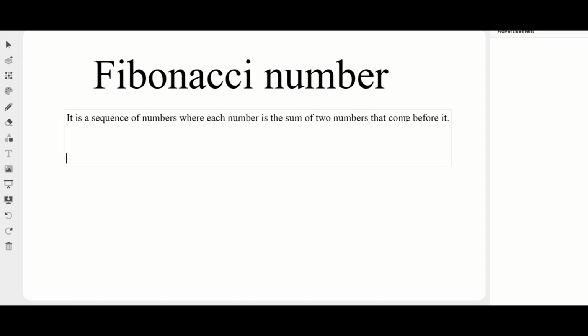The numbers start with 0, then 1. Then the third number is 1 plus 0, which is 1. The fourth number is the previous number, 1 plus 1, 2. Then the next number is 2 plus 1, 3. Then the next number will be 5, and it goes on like this. That is the Fibonacci series or Fibonacci number.